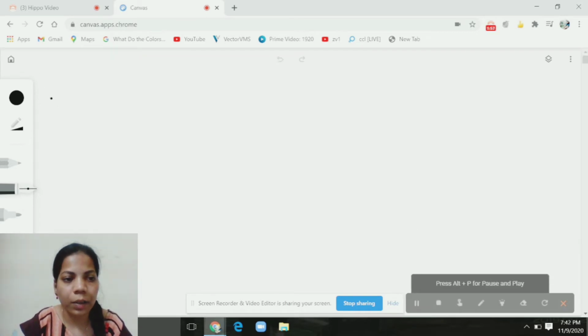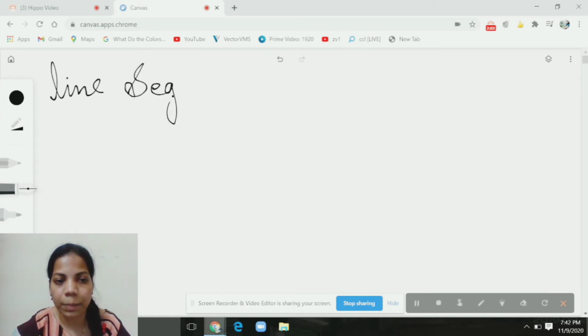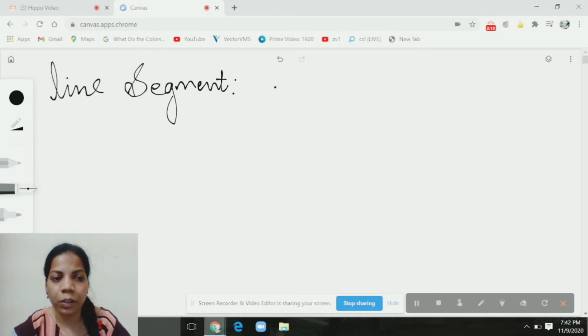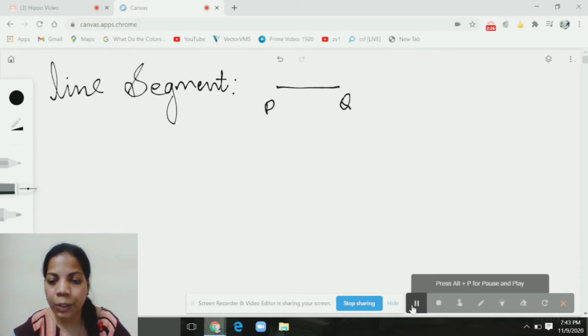Now let us see what is a line segment. So a line segment is a part of a line which has two endpoints. Let us take any 2 points, say P and Q. So, this is a line segment PQ.